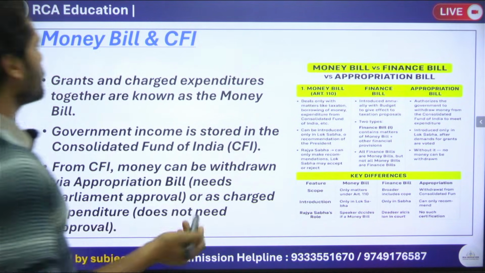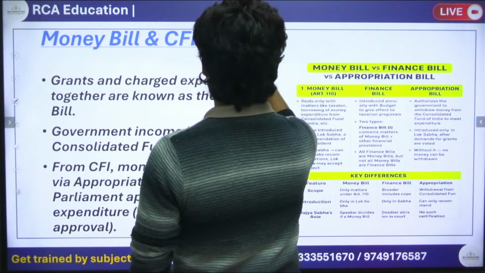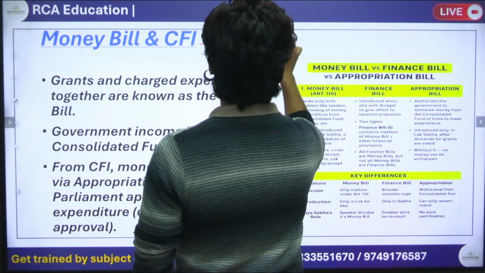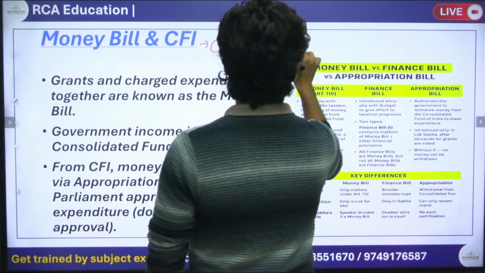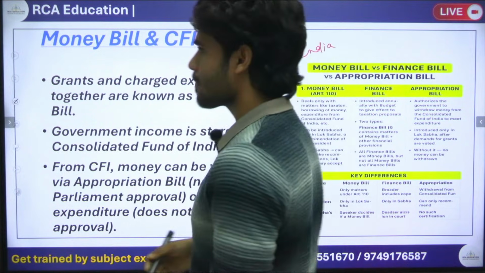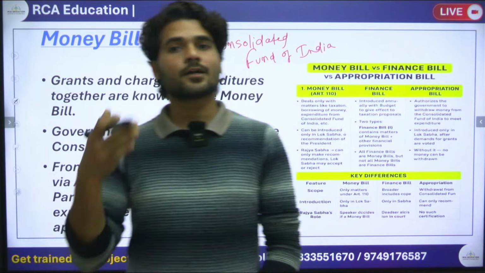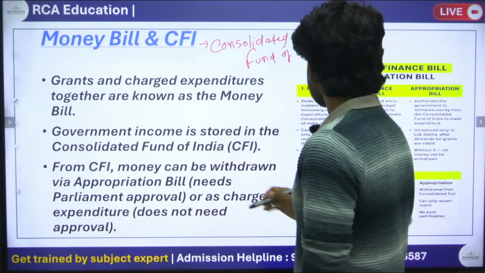Next there is money bill and CFI. What is CFI? CFI means Consolidated Fund of India. It is the fund in which all the incomes of the government are stored. That is called the Consolidated Fund of India.